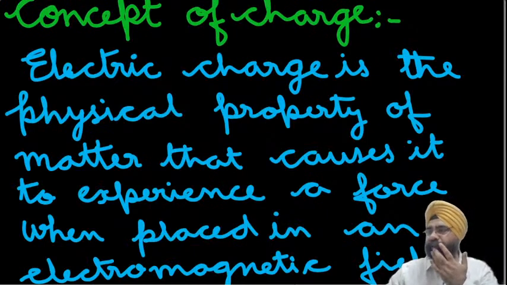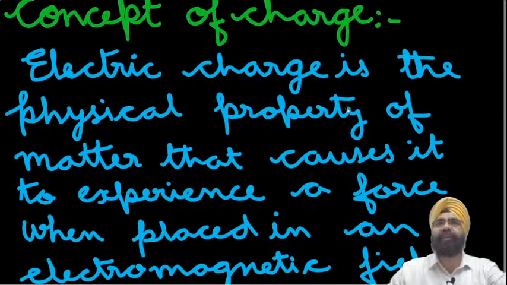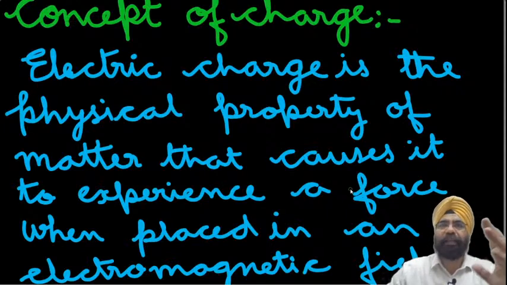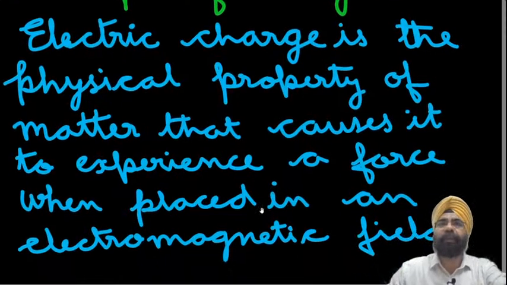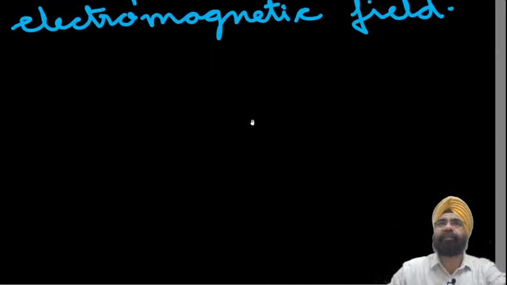Archika says it means that when a body has more or less number of electrons. Both of you are correct in a way, so we'll understand this. Now, like Shingarika says, electric charge is the physical property of matter that causes us to experience a force. If the body is neutral and I place it in an electromagnetic field, it experiences no force. But on the other hand, if the body is charged and it moves through an electromagnetic field, then it will experience a force on it. So it is a property which causes the body to experience a force when placed in an electromagnetic field.